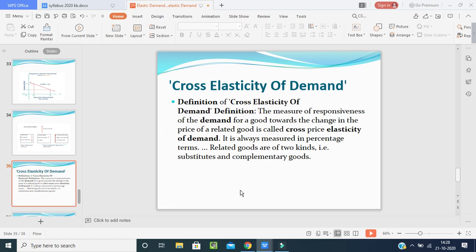Now we'll go with the third one, that is the cross elasticity of demand. First we have to understand what we mean by cross elasticity of demand. See here on the screen, with the help of a small definition. Cross elasticity of demand measures the responsiveness of the demand for a good towards the change in the price of a related good. It is called cross price elasticity of demand. It is always measured in percentage terms. Related goods are of two kinds: substitutes and complementary goods.